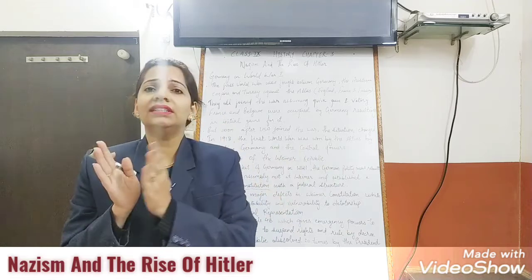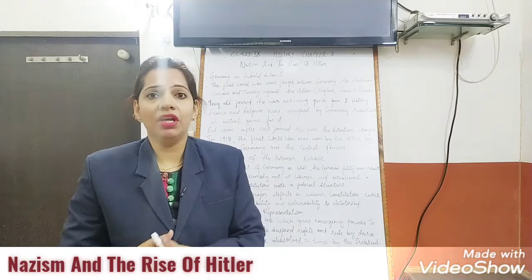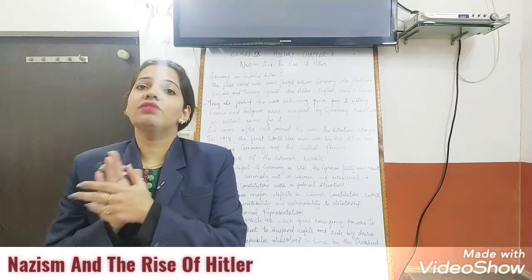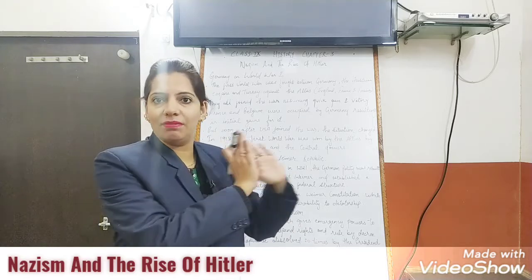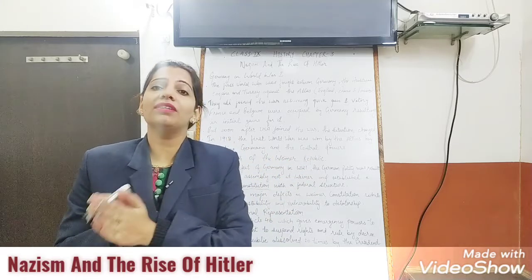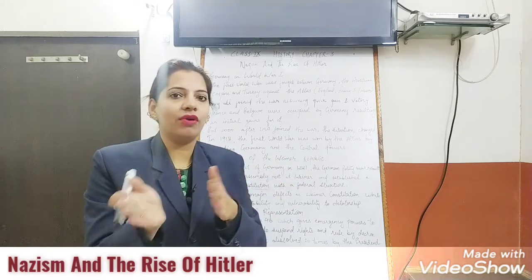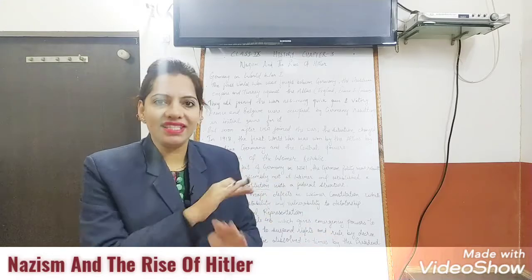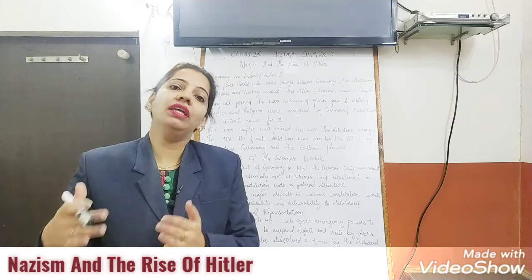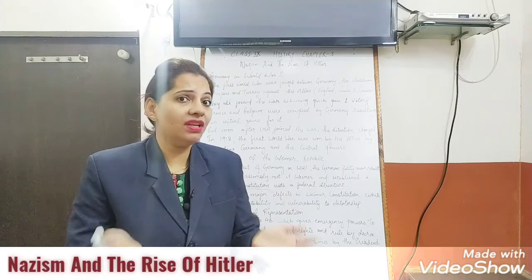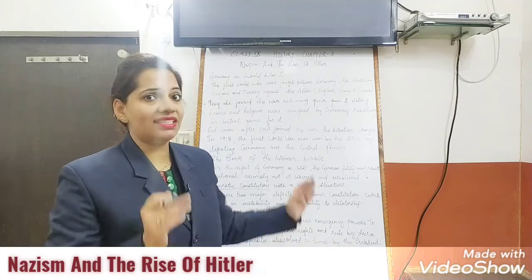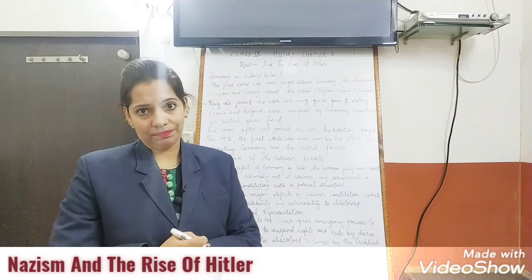As the political system is corrupted, or we can say unstable, automatically the social and economic sectors will be affected. We cannot say the political system is separate. Politics affects the whole country's functioning, whether economic, social or political. All are going together. So as there was total instability in the political system, socially and economically they were also very badly affected. And that is the reason Hitler rose to power. All this instability is a reason why a dictator came.